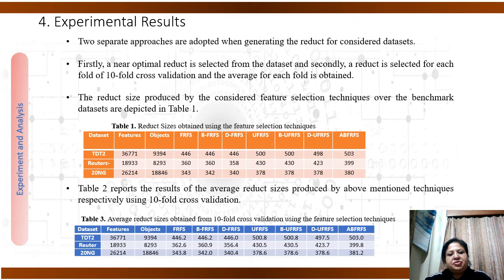First, a near-optimal reduct is selected from the dataset, and secondly, a reduct is selected for each of the tenfold cross-validation, and the average over the folds is obtained. The reduct size produced by the considered feature selection techniques over benchmark datasets is reported in Table 1, and Table 2 reports the average reduct size produced by the above-mentioned techniques using tenfold cross-validation.